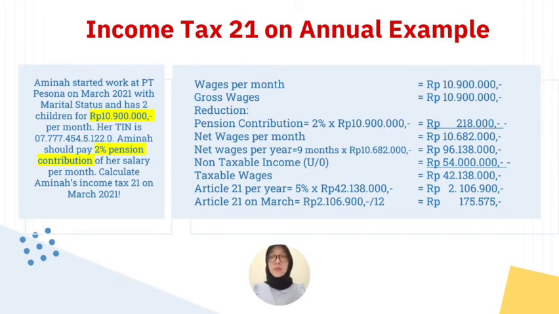And Article 21 per year, we multiply the tax rate 5% with the taxable wages. So we get 2,106,900. Article 21 on March, we divide the Article 21 per year by 12, so we get 175,575.